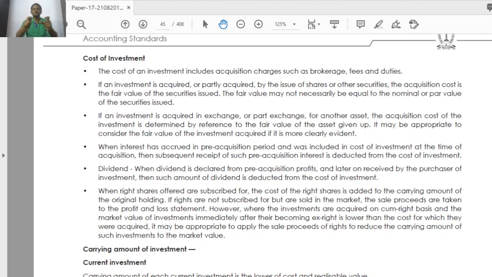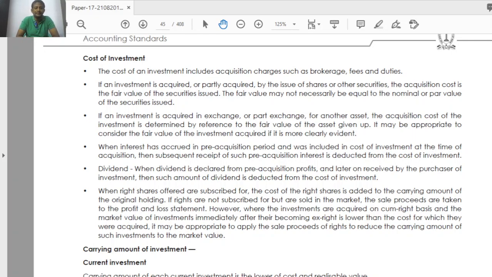In this case, what is the cost of investment? Here also, it is the fair value of the asset given up. I explained above what fair value is. That value they will give in the question: the fair value of the asset given up is this much. A lot of values they will give. You have to choose the fair value of the asset given up as the cost of the investment for the particular transaction. Okay. Then what is the next item?